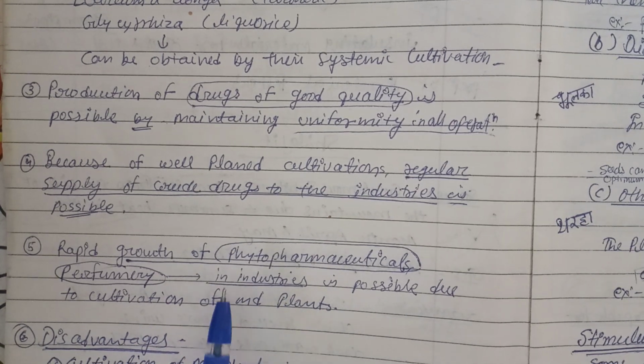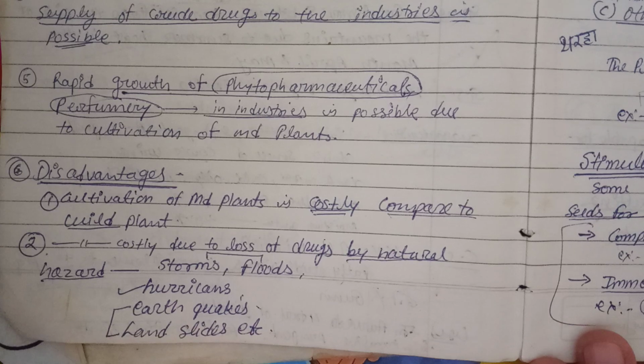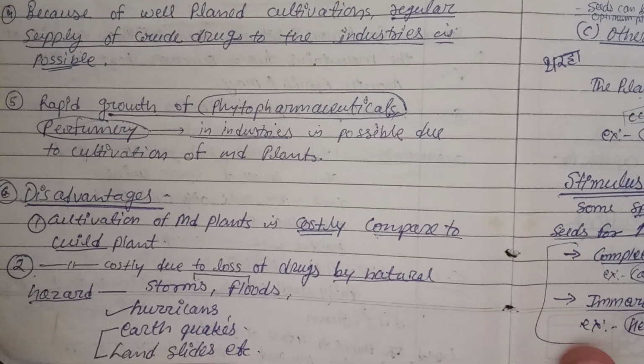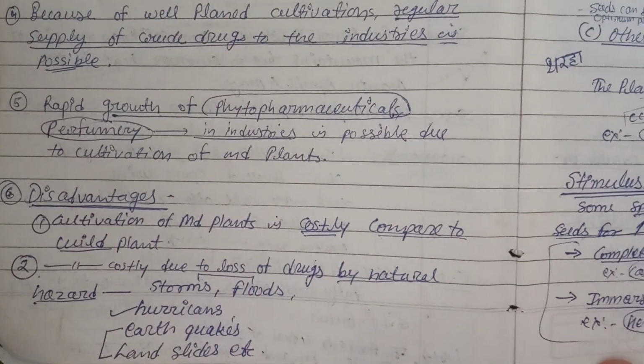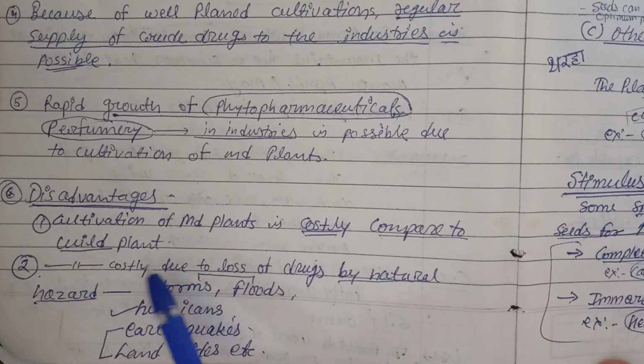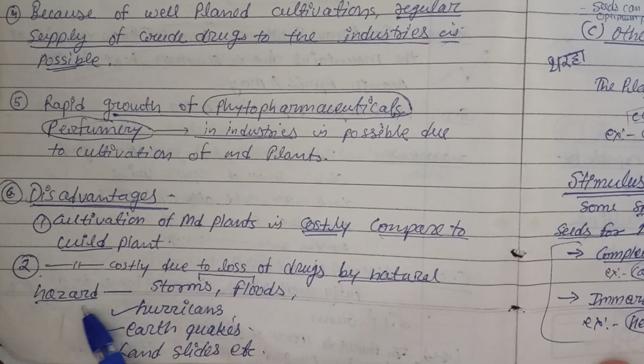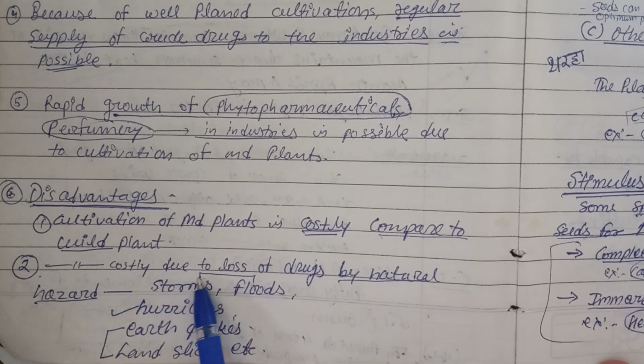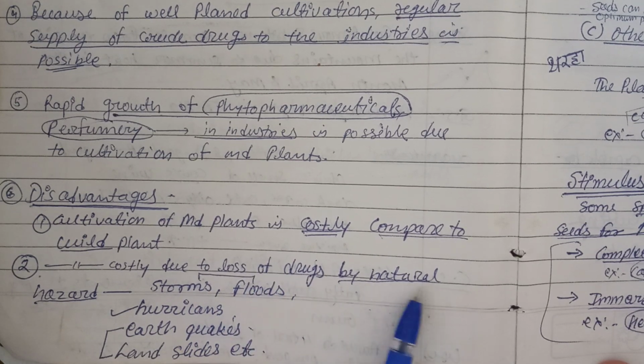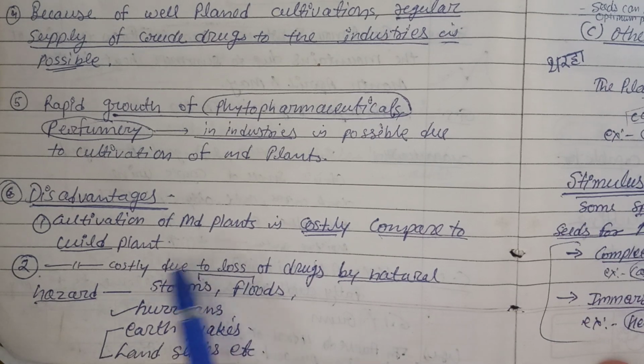So you can mention these 5 advantages, but at the same time we have some disadvantages also. So what are the disadvantages? The cultivation of medicinal plants is costly compared to wild grown plants. Of course it is costly. The second disadvantage you can mention is loss of drug by natural hazards. That's a very unexpected thing which happens generally. It may be storms, floods, hurricanes, earthquakes, landslides, etc., which are unexpected.